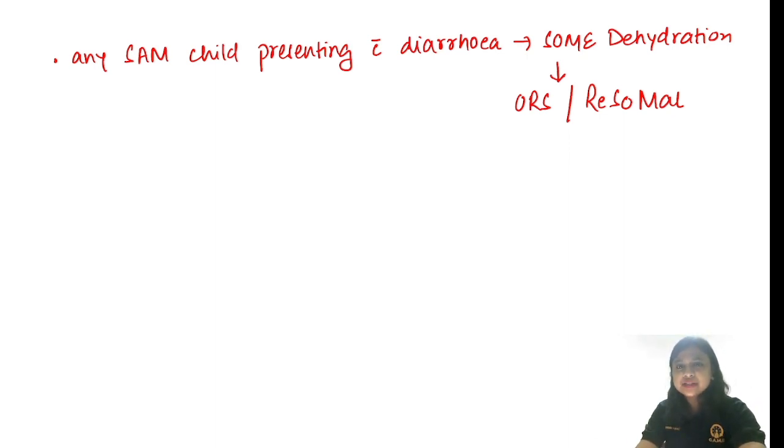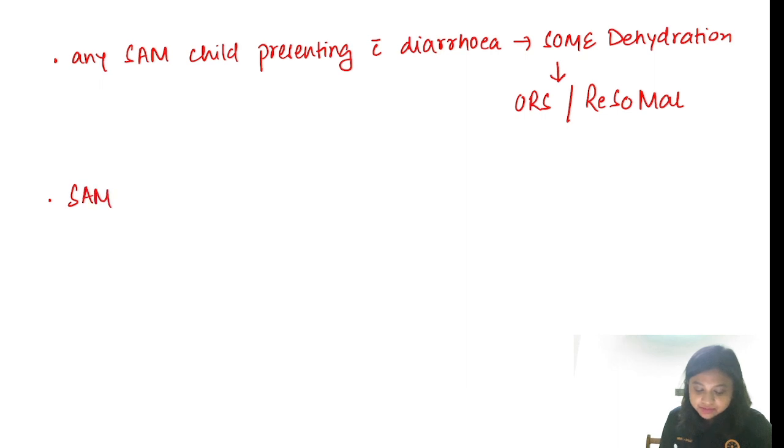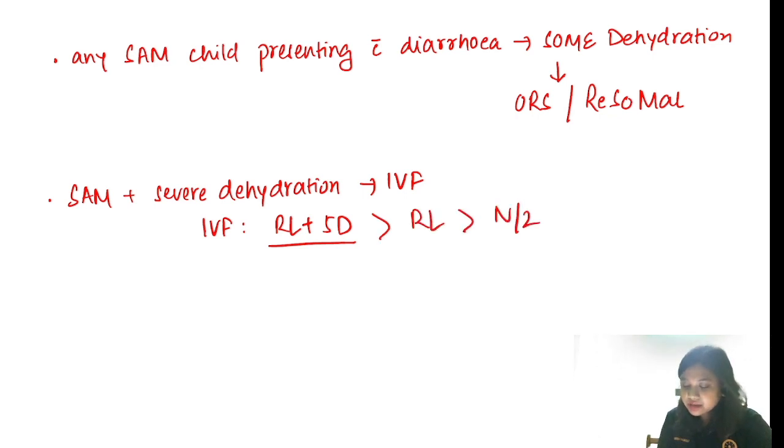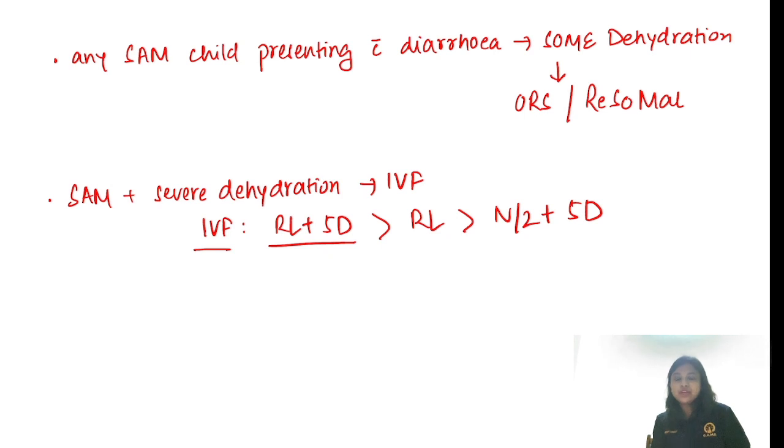Now, if the SAM child is coming to me with severe dehydration, there is no role of oral fluids. We need to start with IV fluids. The best IV fluid of choice is RL plus 5D. If it is not given in your option, the next best is RL, and the next best is N by 2 plus 5D. Remember, dextrose is never given alone. So the order of IV fluids is RL plus 5D, or RL, or N by 2 plus 5D.